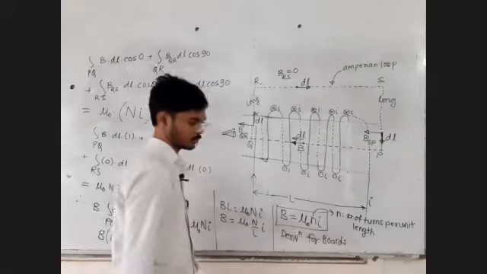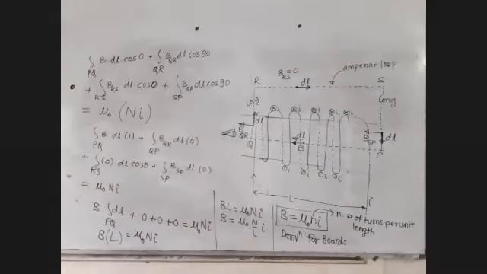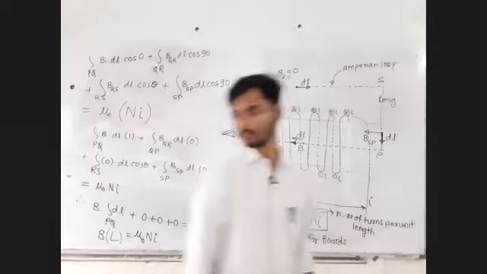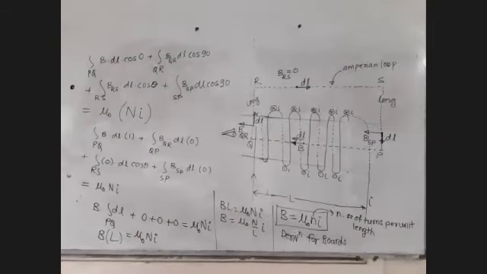That's there in the boards book. So we did it. Otherwise, we could have just written down the formula also. Mu 0 n i, where small n is number of turns per unit length.